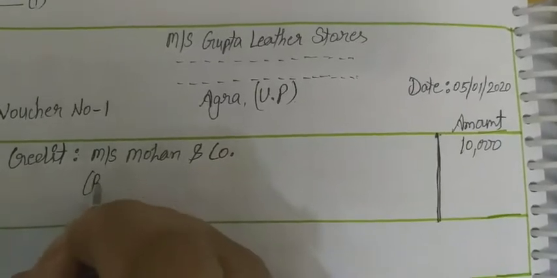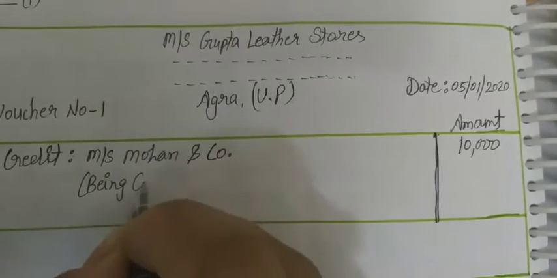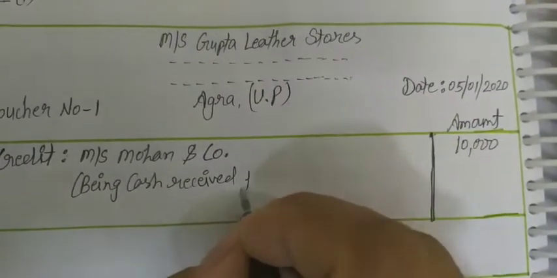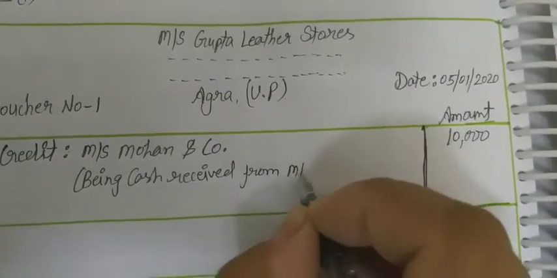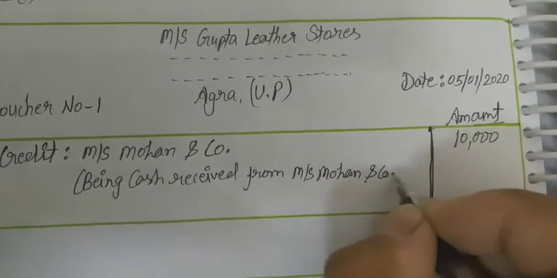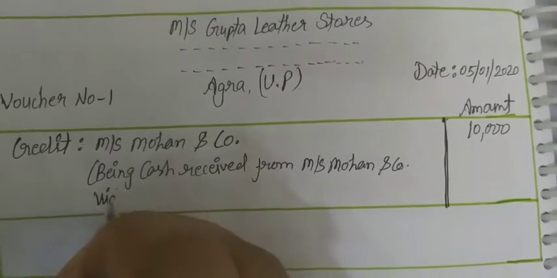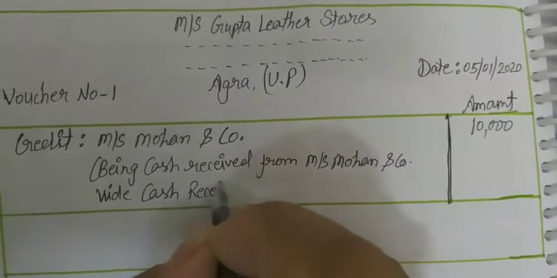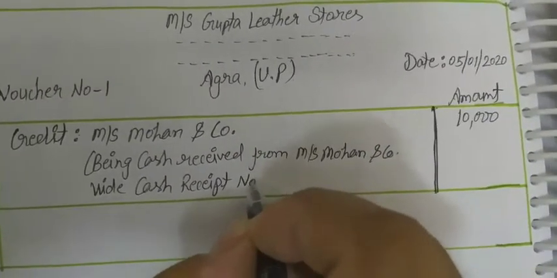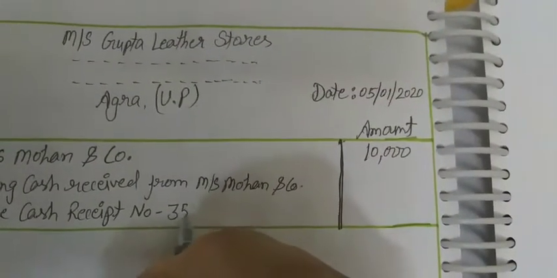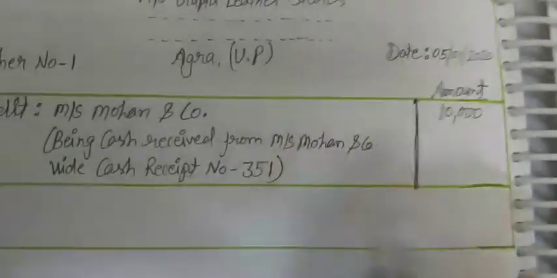Narration: being cash received from Messrs Mohan and Company, vide cash receipt number 351, and the bracket is closed.